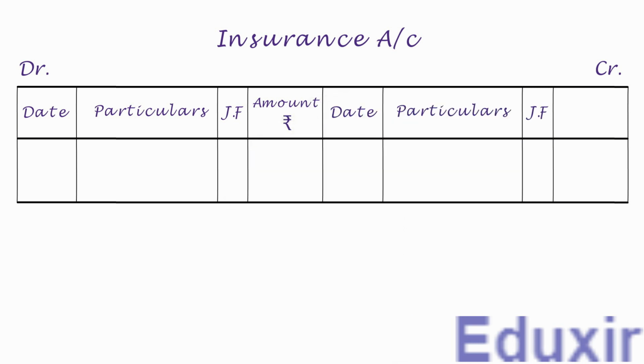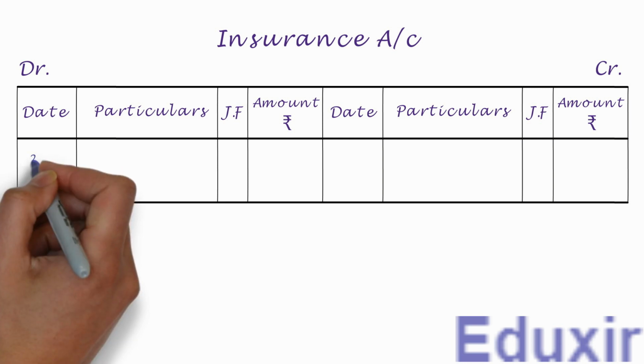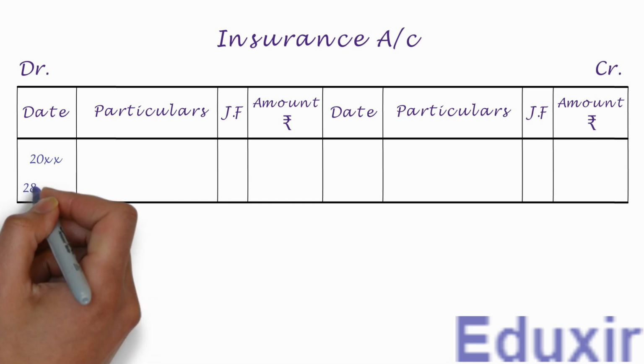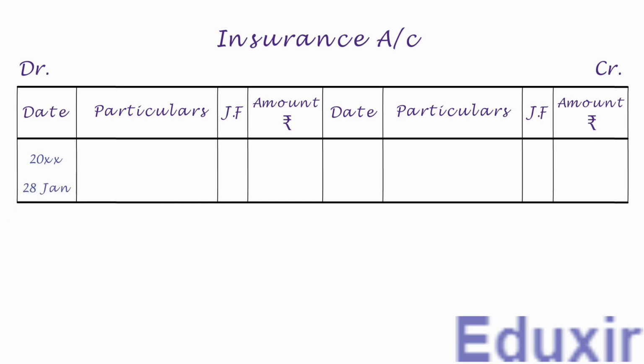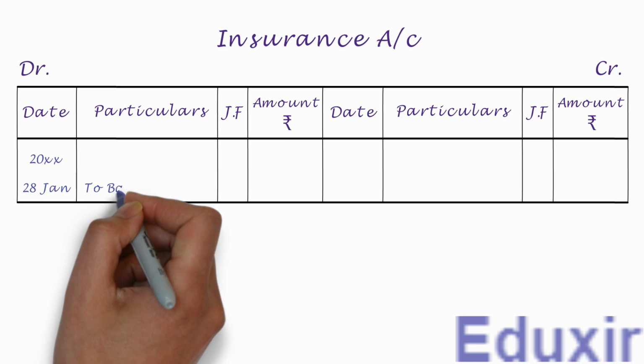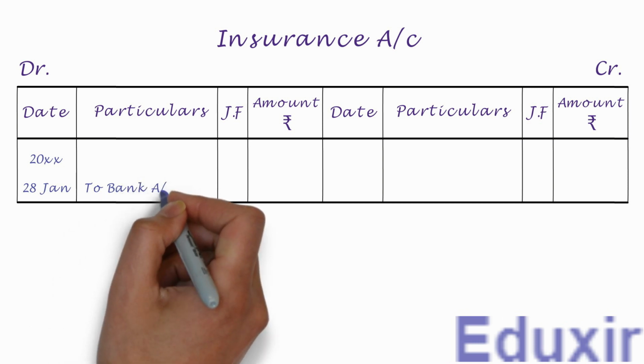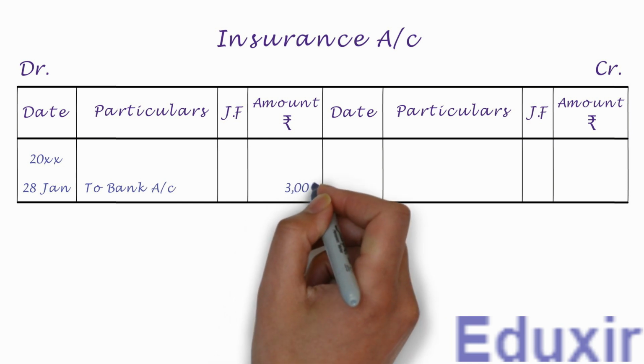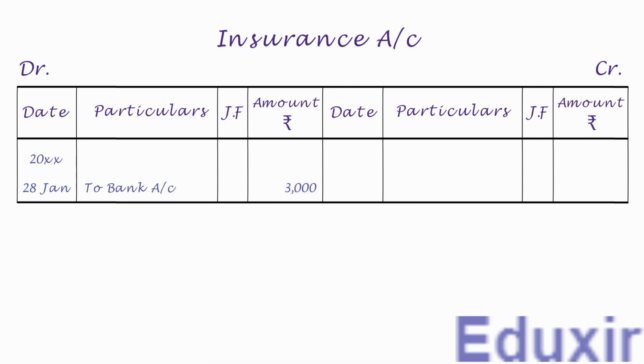Let us have the same columns on the credit side also. Now on the debit side, let us first write the year in the date column. Let us now write the date. We need to write to bank account into the particulars column. Let us write the debit amount of 3000 rupees into the amount column. With that, we have completed the posting of this journal entry into the insurance account.